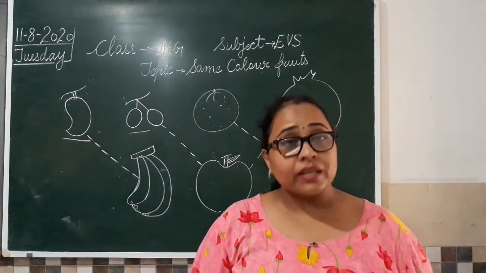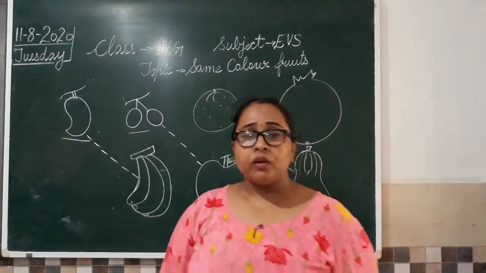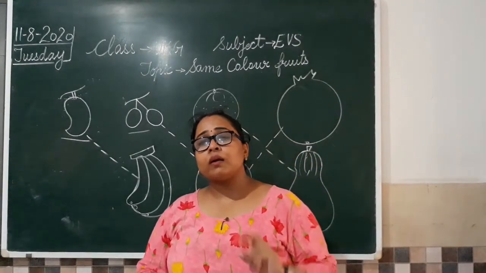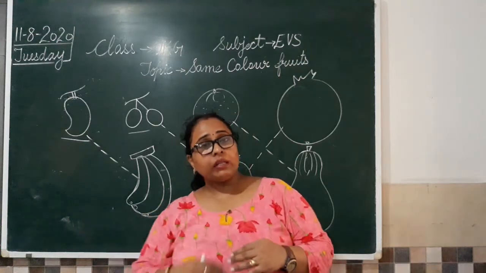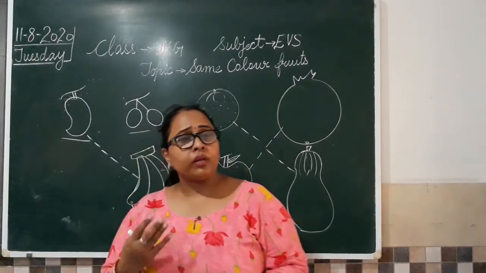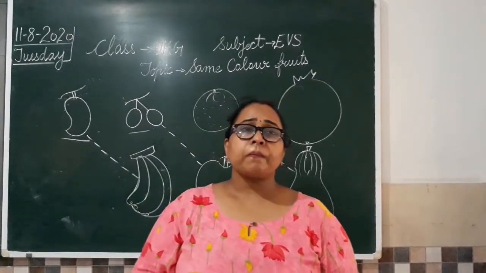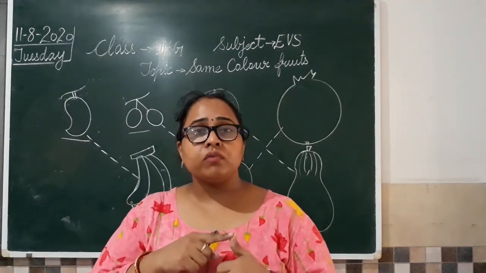So anything else? Yes, brown color. You all have learned about brown color. So can you tell me some fruits that are brown in color? I am talking about the outer peel, the outer covering, that should be brown in color. So can you tell me some fruits? Okay, one is chiku. Chiku is brown in color.